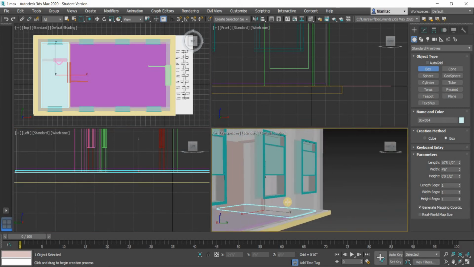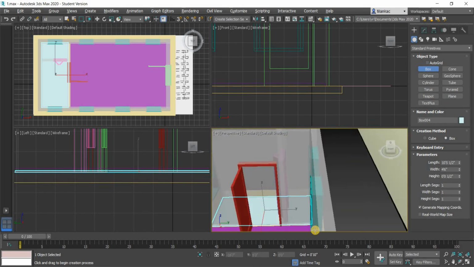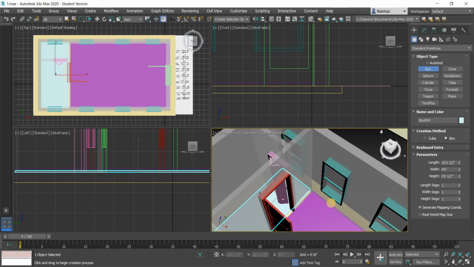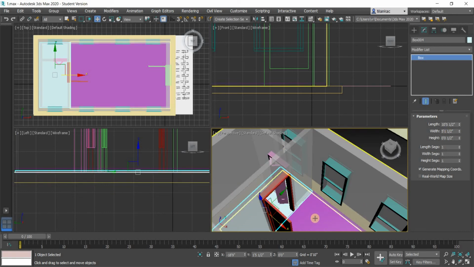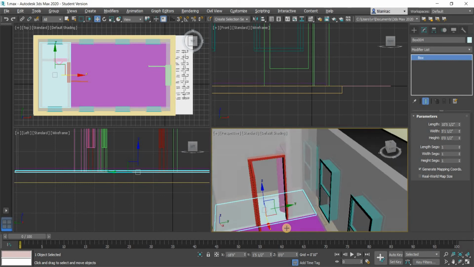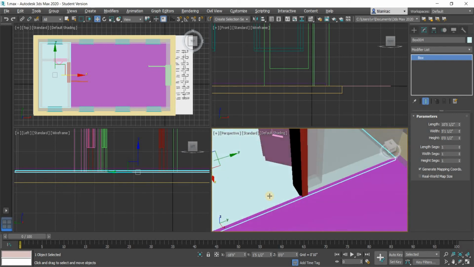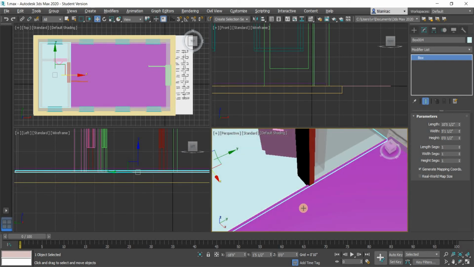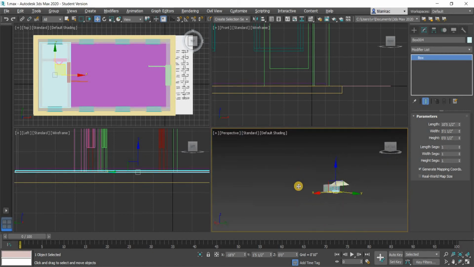It's lower than the living room finish, so I think I might need to adjust it just a little bit so everything works perfectly. Let's increase its width. Oh, there you go. I think that should work. So here we go. There's a level difference between the bathroom and the living room, so that's how the floor is going to be.